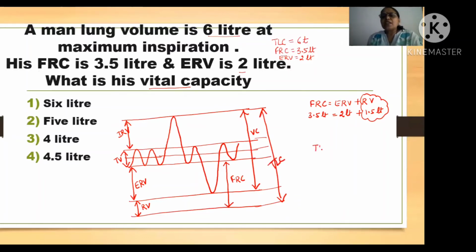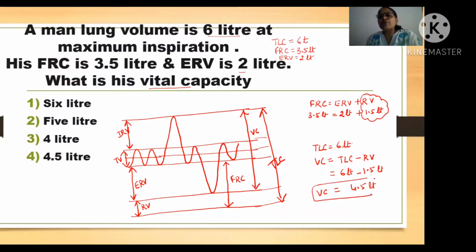So TLC is given to you as 6 liter. And VC is what? VC is TLC minus RV, residual volume. So you know very well that TLC is 6 liter given to you and RV you have calculated 1.5 liter. So obviously now VC is coming 4.5 liter. So I hope you have understood how I was solving the question.